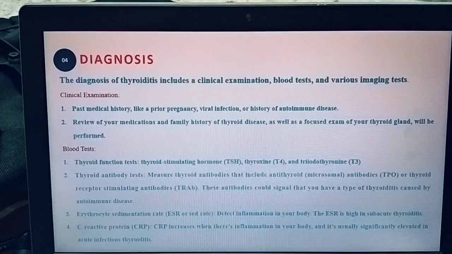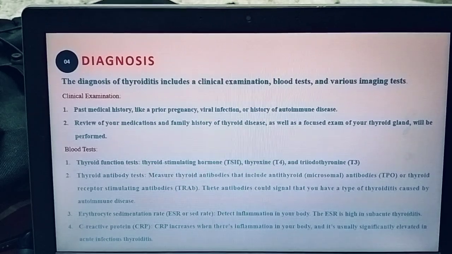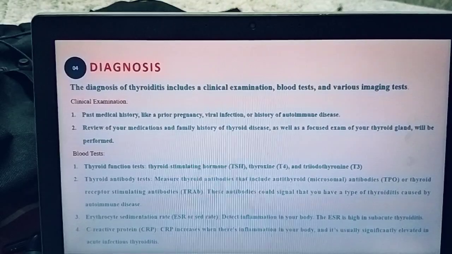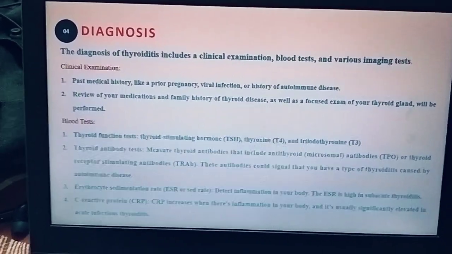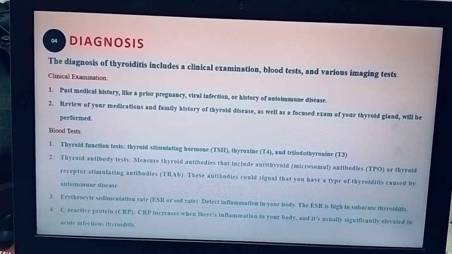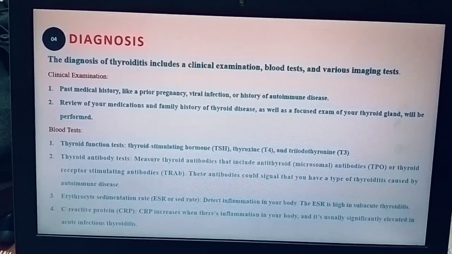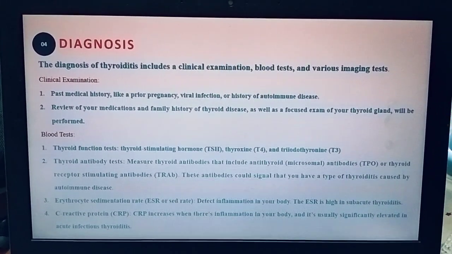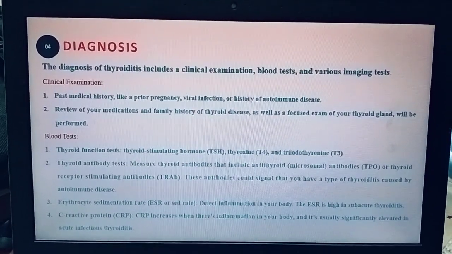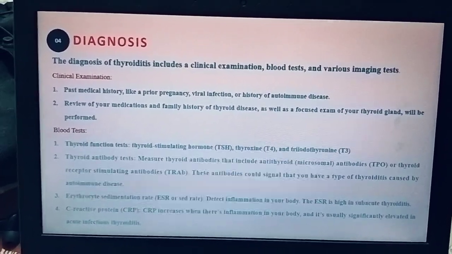Okay, and next one is blood tests. In the case of blood tests, there is a thyroid function test to measure the thyroid stimulating hormone, T3 triiodothyronine, and T4 thyroxine levels. In the thyroid antibody test, you can measure the thyroid antibodies, that is TPO and thyroid receptor stimulating antibodies, TRAB. These antibodies could signal symptoms of thyroiditis, which is mainly caused by autoimmune disease. They are either Hashimoto's or any autoimmune disease.